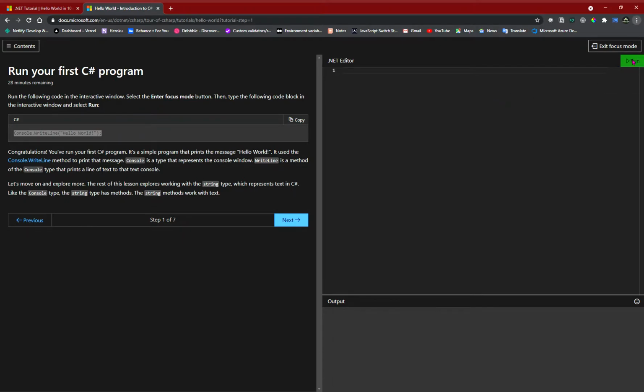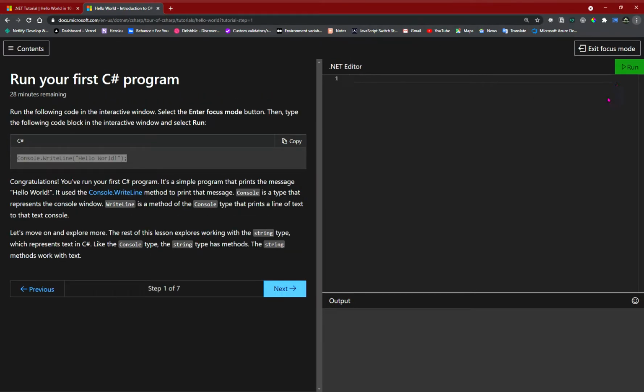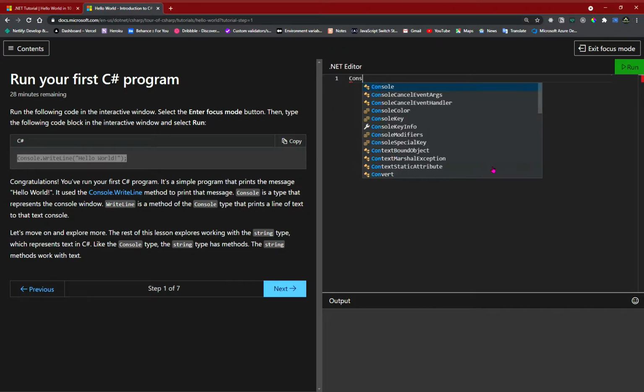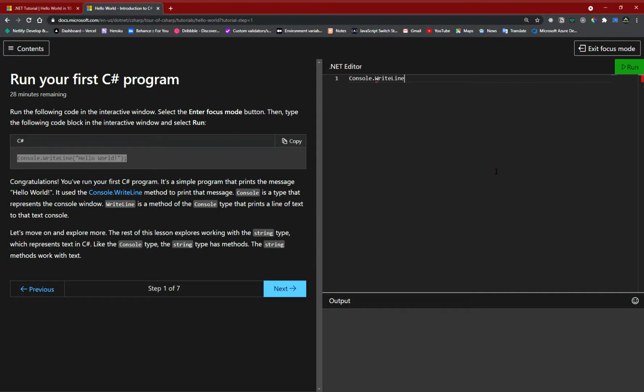Let's zoom in a bit so that you can see things clearly. Now you can type console.writeline. I can type anything here, let's say hello YouTube, and of course you need to end the line with a semicolon, and let's run it. Okay, we got hello YouTube. So this is done. Let's move to the next chapter.